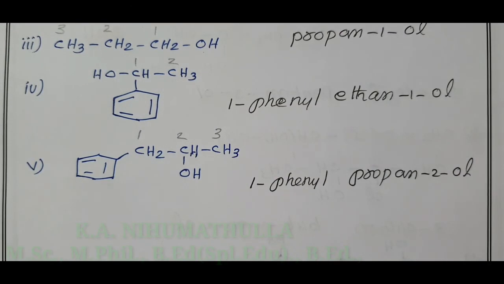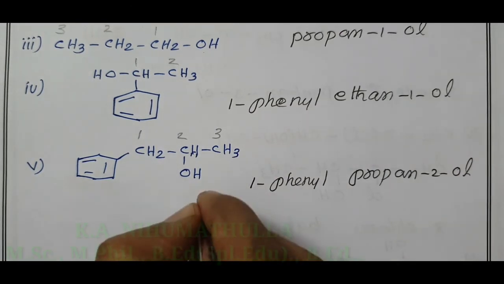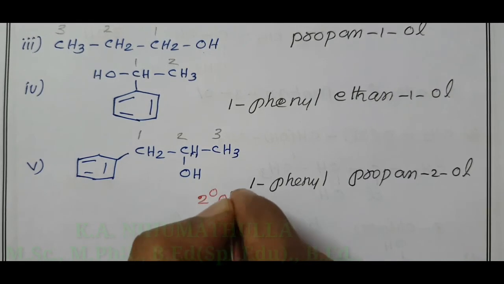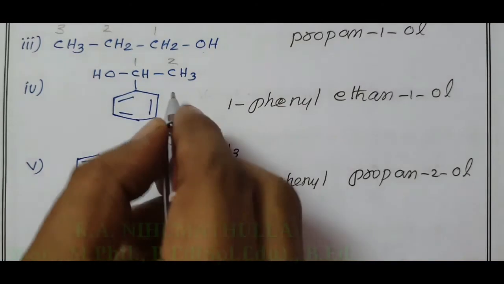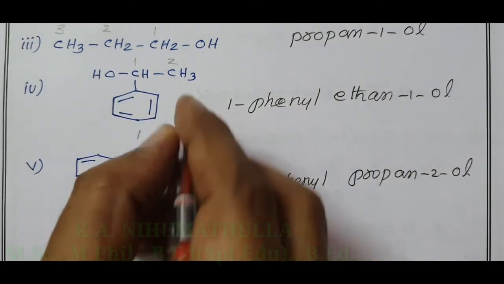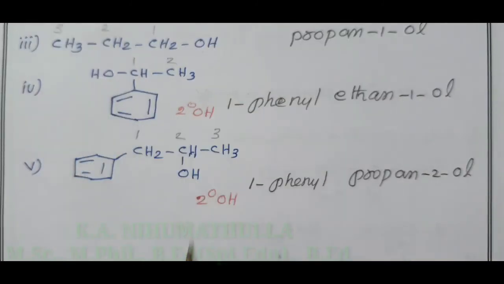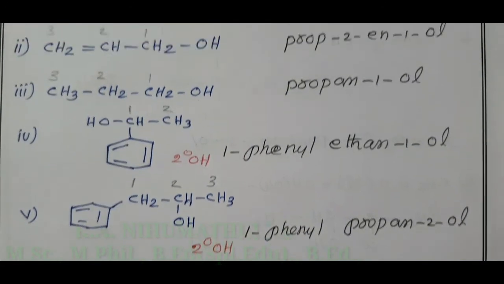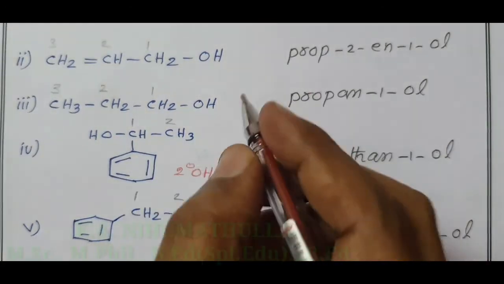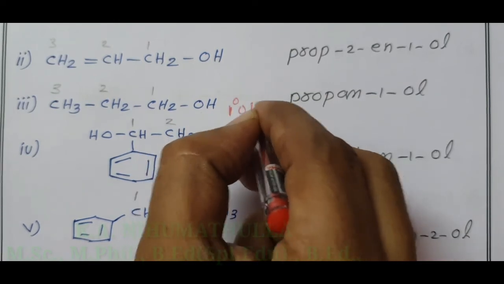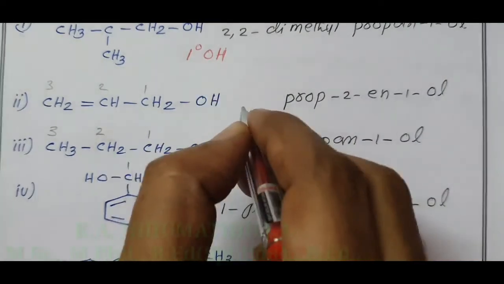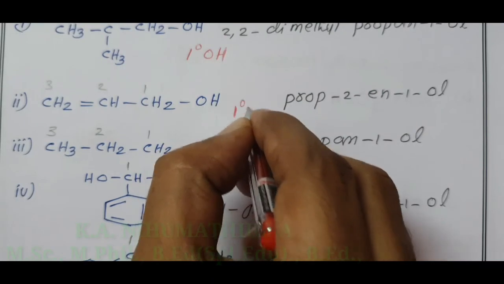In this, OH is attached to CH, therefore it comes under secondary alcohol. In the above example, OH is attached to CH, this also comes under secondary alcohol. In the third compound, OH is attached to CH2, therefore this is primary alcohol. In the second example also, OH is attached to CH2, primary alcohol.